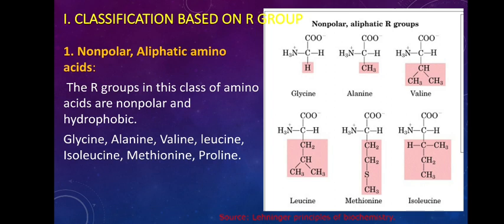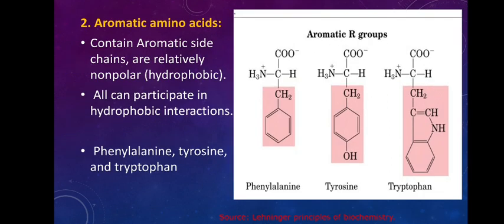Now the next class is aromatic amino acids. Since you know what is aliphatic, you now know what is aromatic.